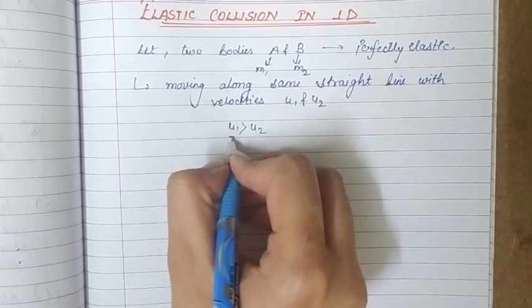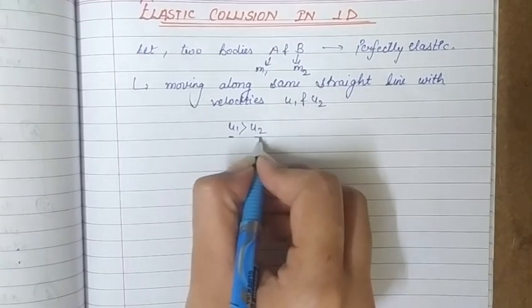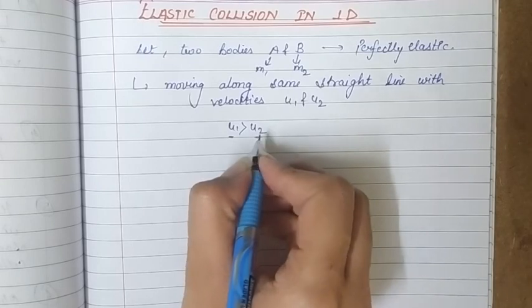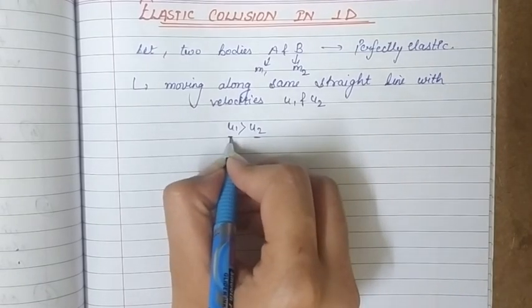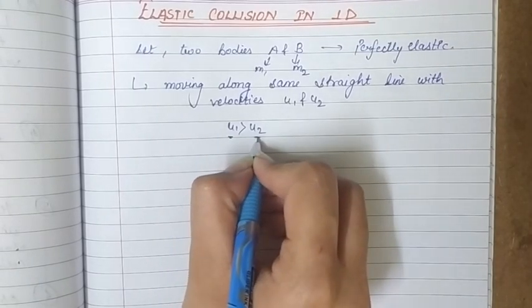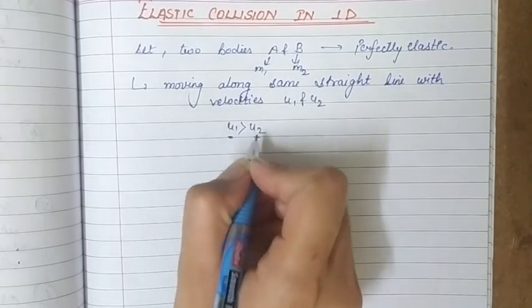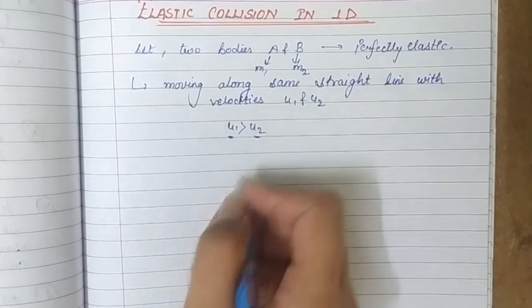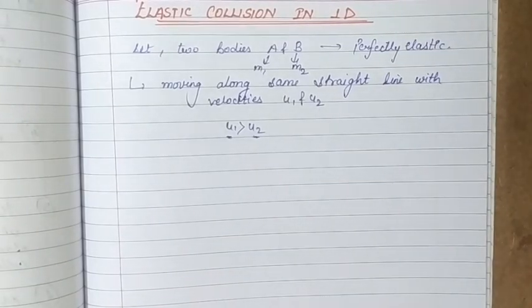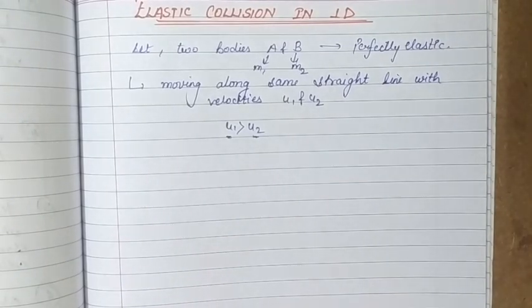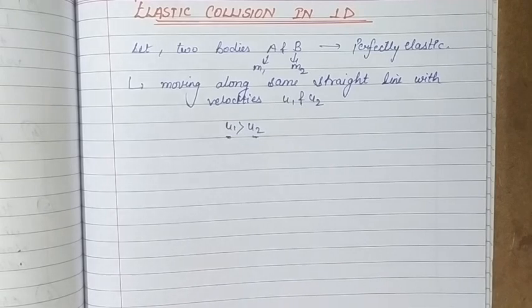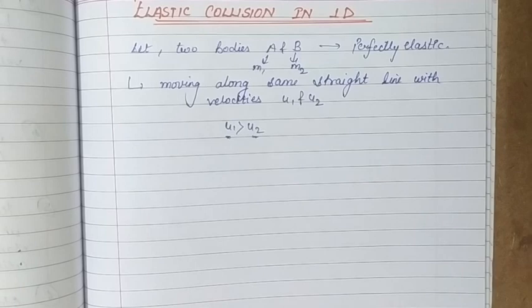That means the object with velocity u1 will approach the object of velocity u2. The object A is moving faster and B is moving slow. So object A will approach object B, and then the two will collide, and after facing this head on collision they continue to move in the same direction with new velocities v1 and v2.